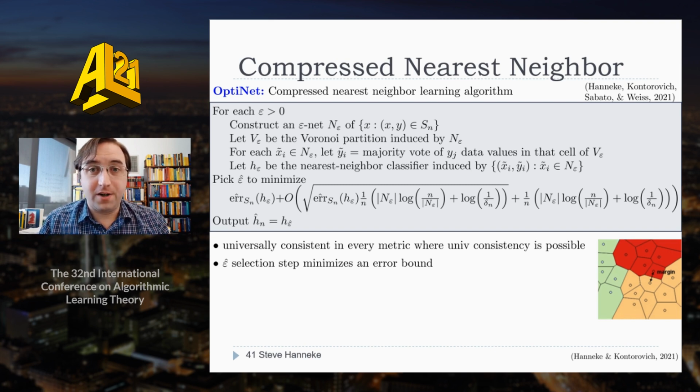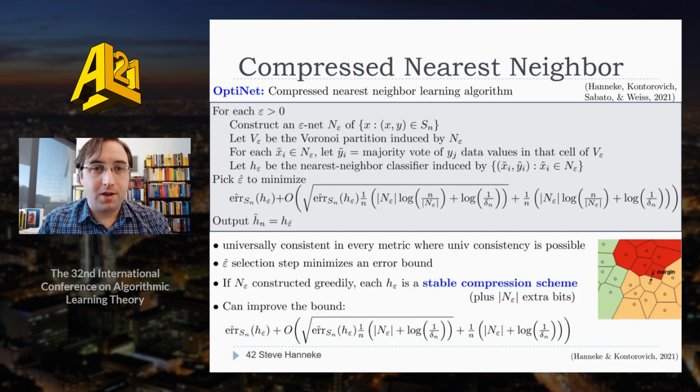And since the nearest neighbor classifier is a compression scheme, essentially compressing to the epsilon net points, then the bound that we're optimizing here is a bound based on the compression size, the epsilon net size. Okay, but now we can notice that if the epsilon net is constructed in the natural greedy way, then the compression scheme is also stable. So in fact, we can replace the bound in that optimization step with our new bound for stable compression schemes. And then the result is an improved error bound for the overall OptiNet learning algorithm.